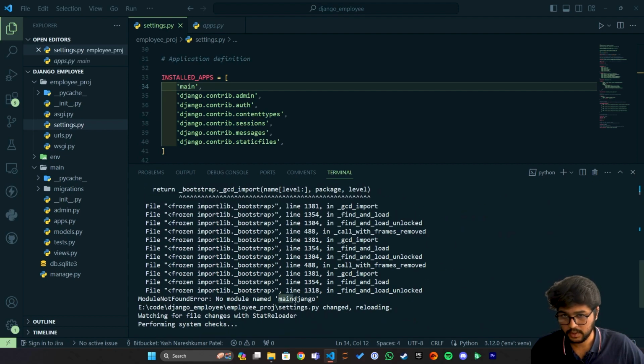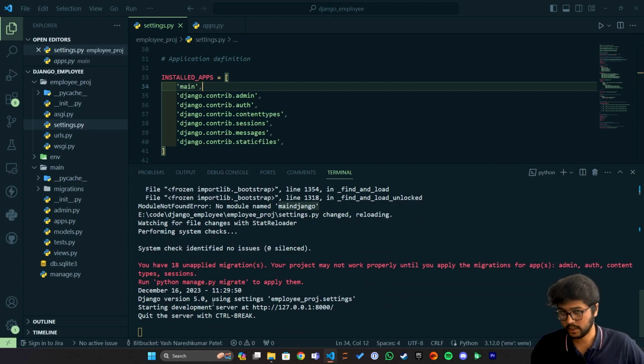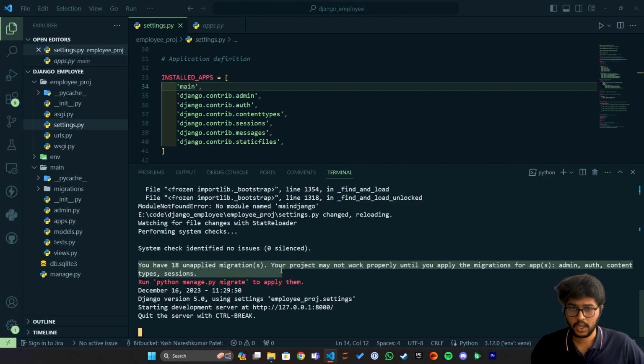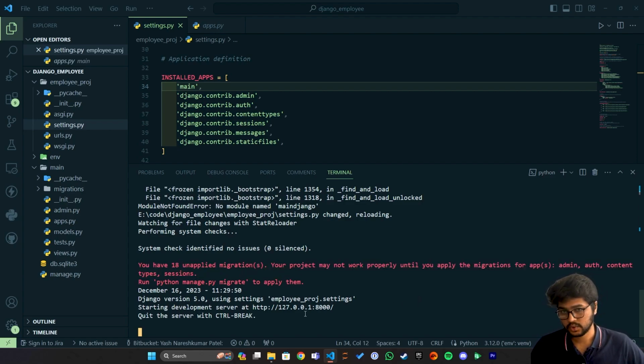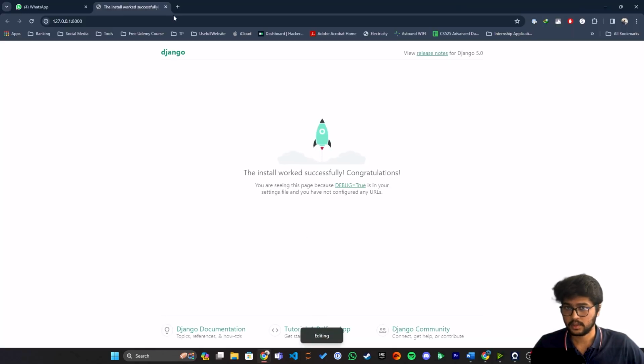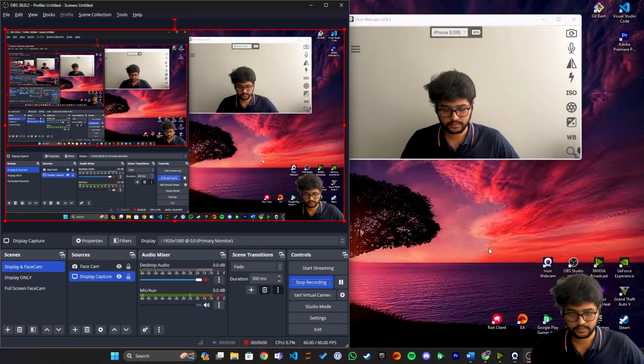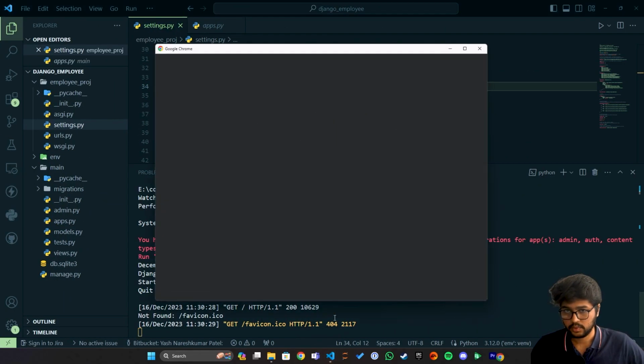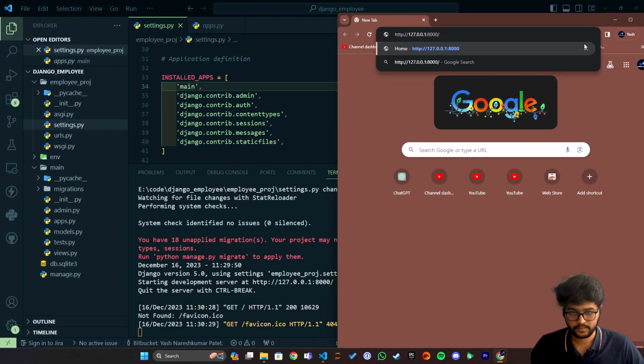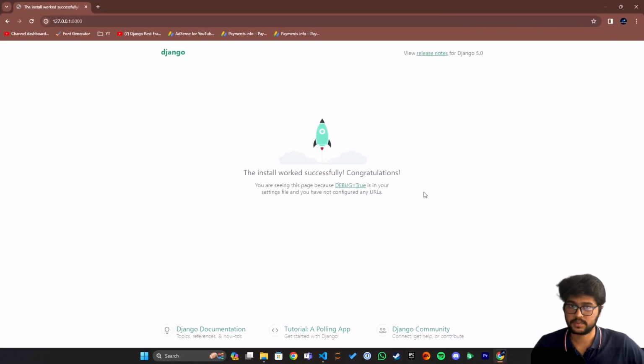here you can see main Django. Here is the main, and after it took Django. Okay, it is taking the whole string, which we don't want. So by adding a comma, it will separate the app names. So our server has been started, and it is also giving some warning that you haven't applied the migrations. I'll show you that within a second. So if I press Alt and click over here, I just copy this thing here. You can see our server has been started.